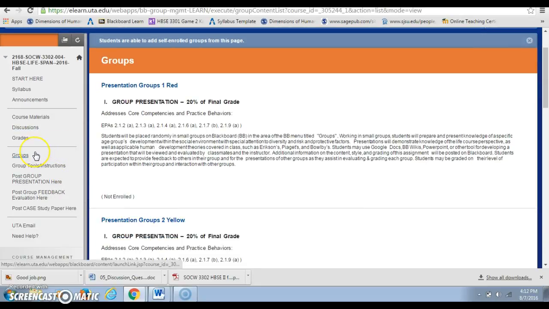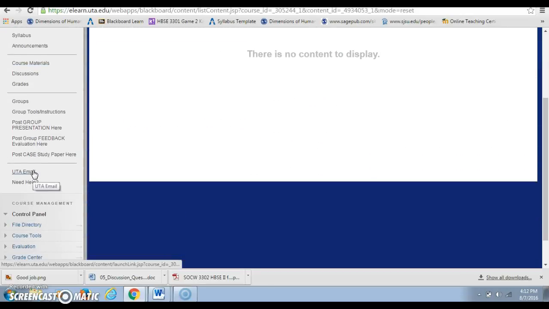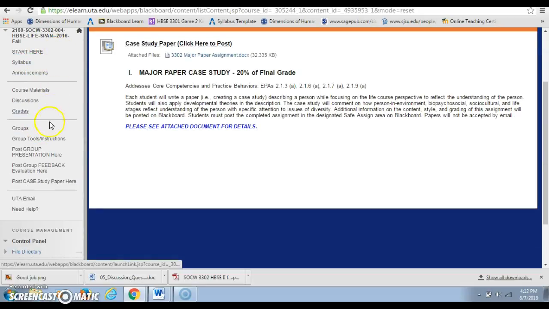So here over to the left you have groups, and then the tools for your group project are listed over there with the instructions, as well as where you post your group presentation. And then you also have a case study paper that you'll be doing, and you can post it right there. So it's very clear that your instructions are here over to the left. You just make yourself familiar with that left-hand side.